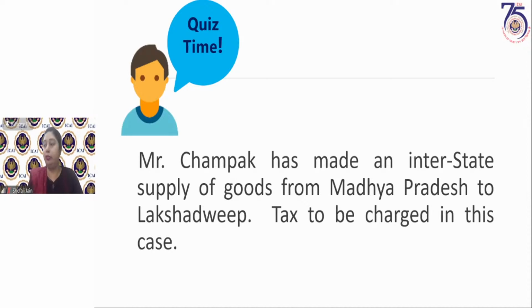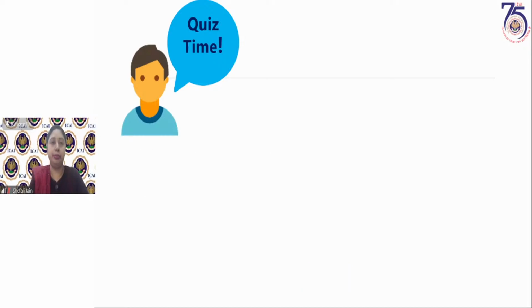So which tax would be levied? I have got all the correct answers from you. Zahida, Partha Sarthi, Ritu, Aparna, Sweetie, Rahul, Preeti, Pooja, Manish, Abhishek, Pratindhe, Nagarju, Bhavika. All of you have answered correctly that this is subject to IGST. The tax that would be charged would be IGST.